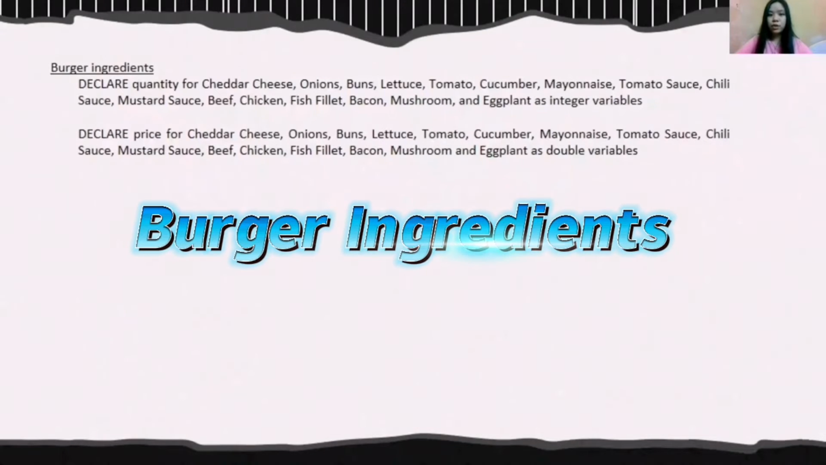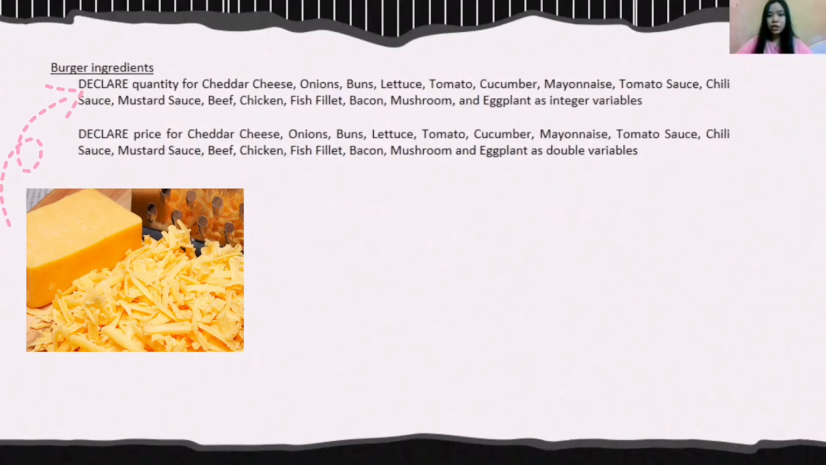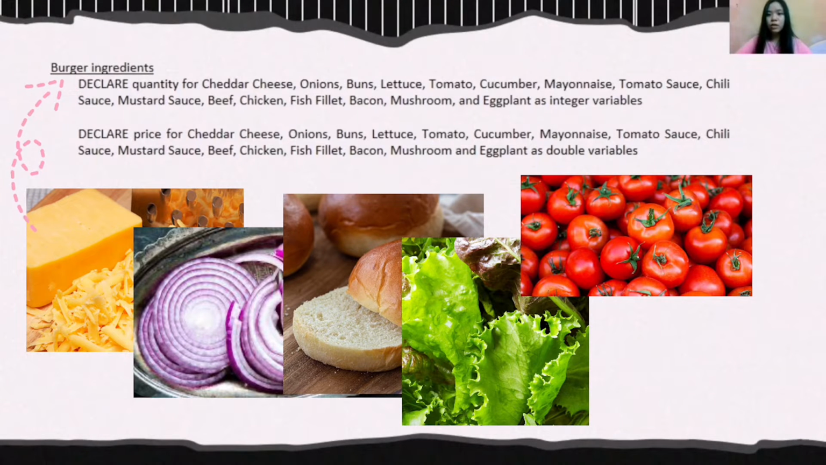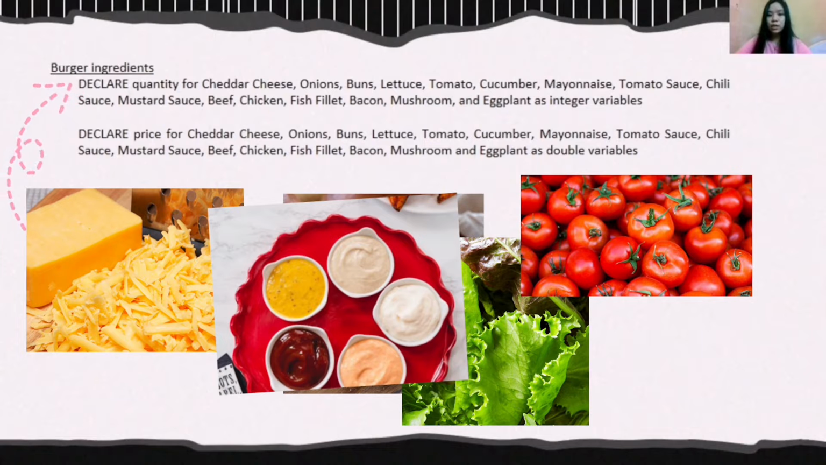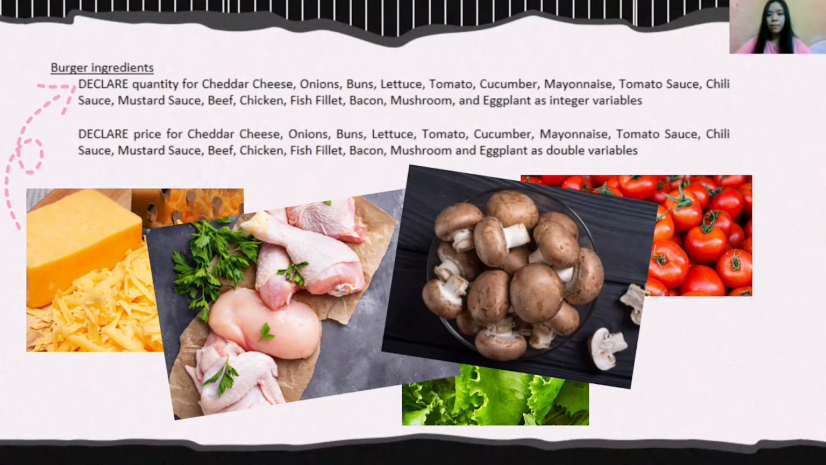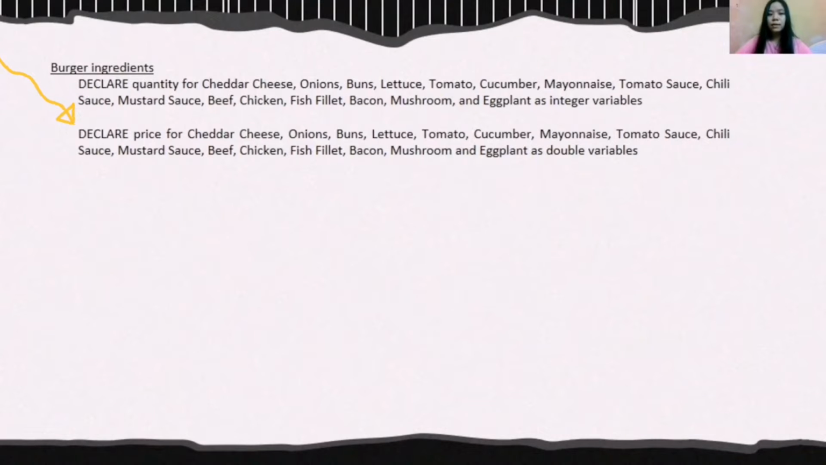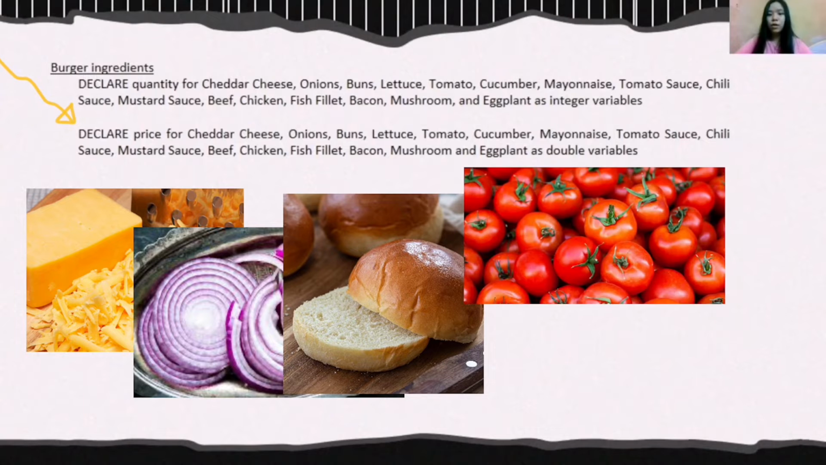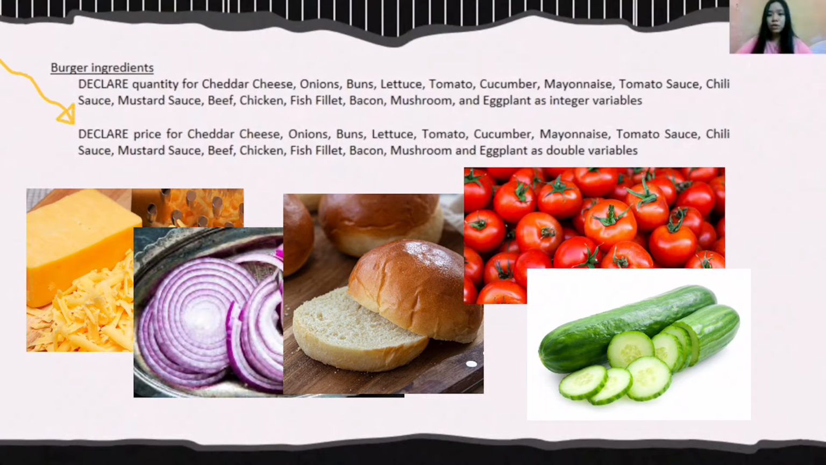Part of burger ingredients. Declare quantity for cheddar cheese, onions, buns, lettuce, tomato, cucumber, mayonnaise, tomato sauce, chili sauce, mustard sauce, beef, chicken, fish fillet, bacon, mushroom, and eggplant as integer variables. Declare price for cheddar cheese, onions, buns, lettuce, tomato, cucumber, mayonnaise, tomato sauce, chili sauce, mustard sauce, beef, chicken, fish fillet, bacon, mushroom, and eggplant as double variables.